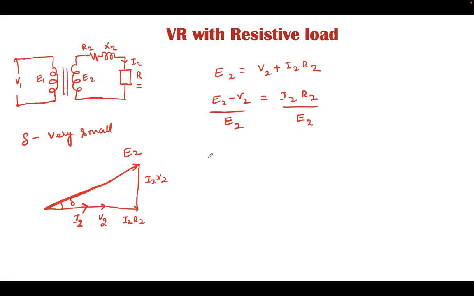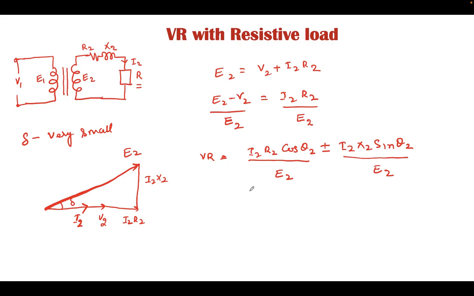By the definition, we can write the standard equation of voltage regulation, which is given by VR equal to E2 minus V2 upon E2, that is given as I2 R2 cos of theta 2 plus or minus I2 X2 sine of theta 2, divided by E2.